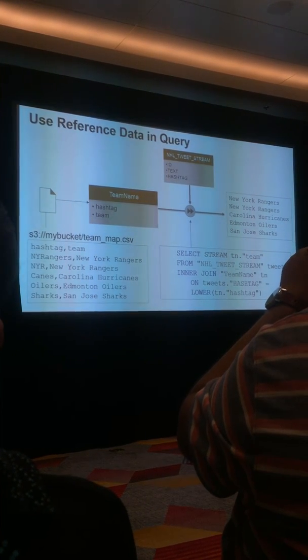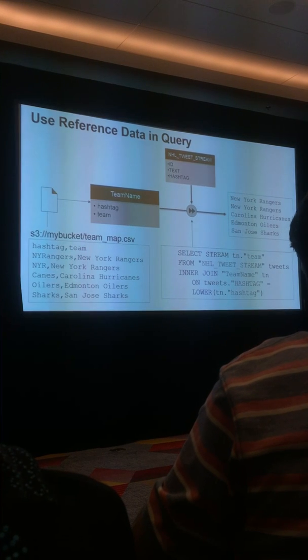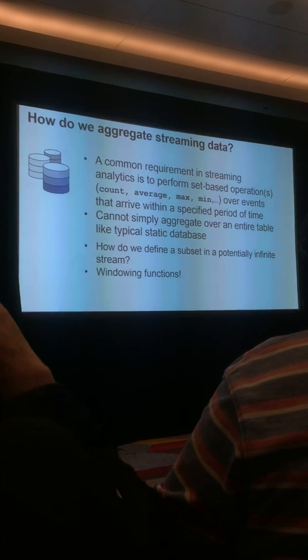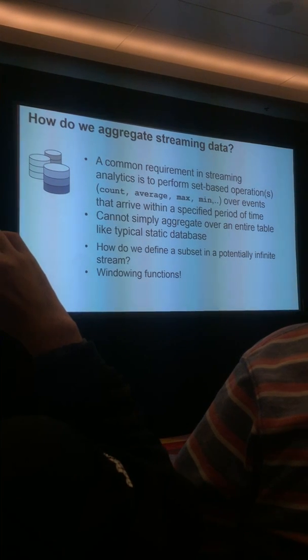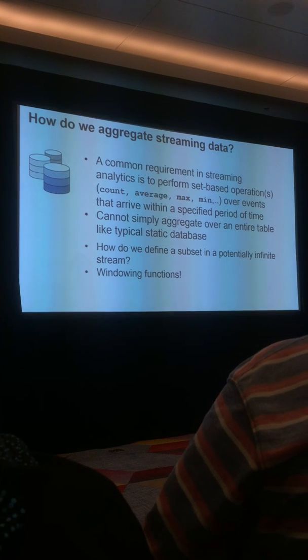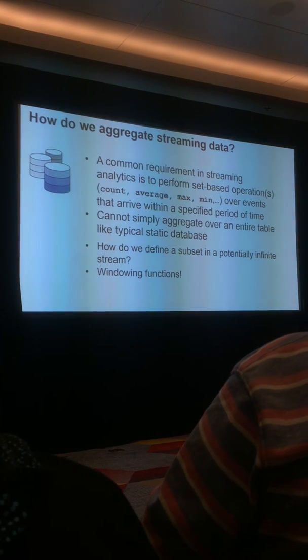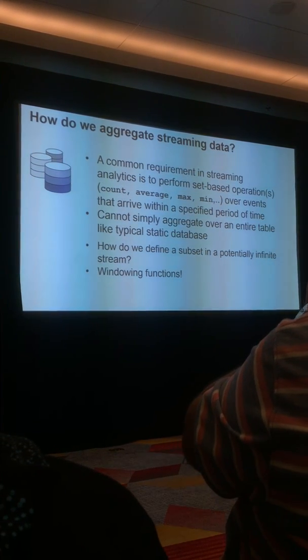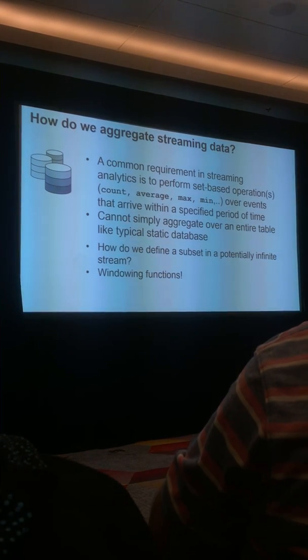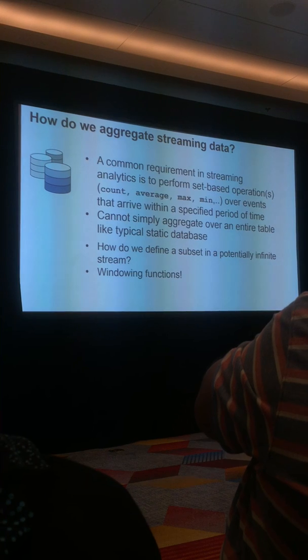In this case, we're going to do some aggregations on it. So how do we aggregate streaming data? It's obviously a very common requirement. Most people who are doing analytics are doing some kind of aggregations. They're doing counts, averages, max, mins, right? These are very, very common. But you can't simply just aggregate over an entire stream, right? What if this stream was running for weeks or days or months or even a year?